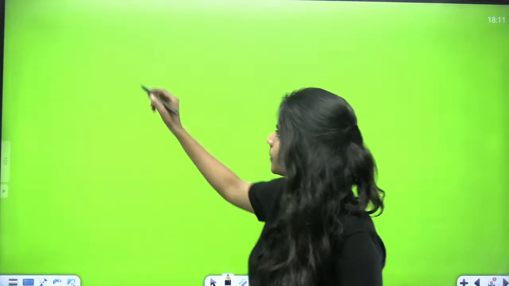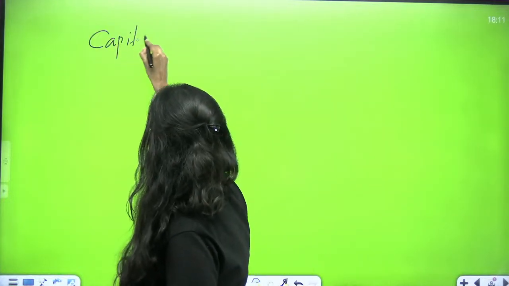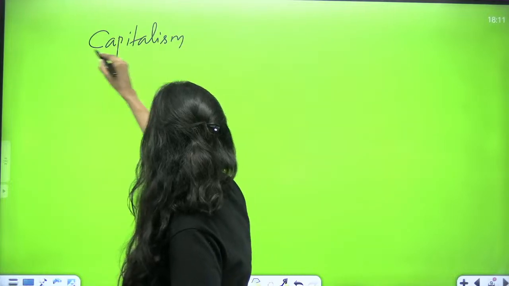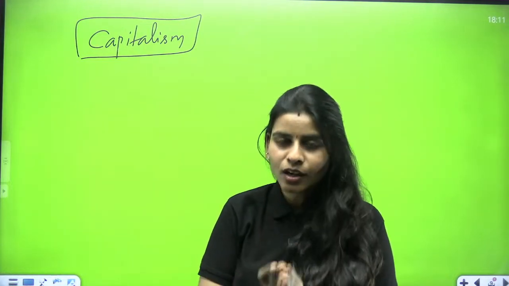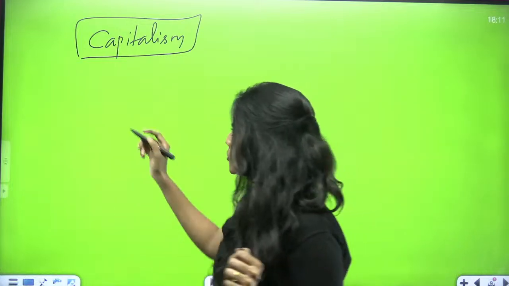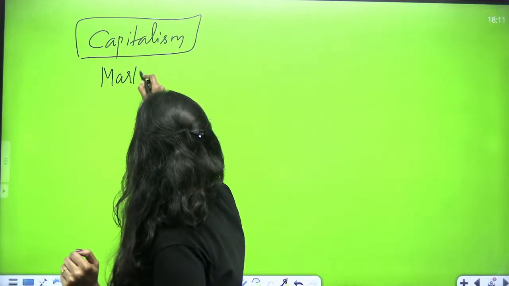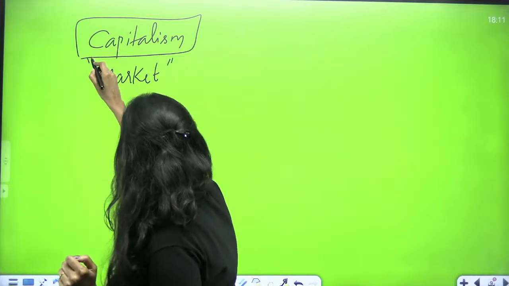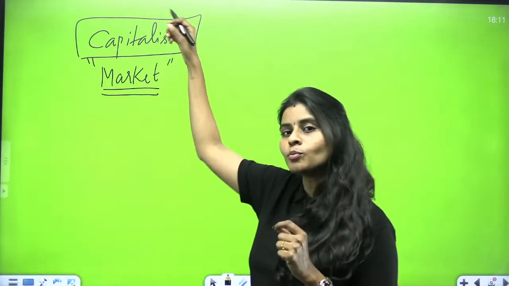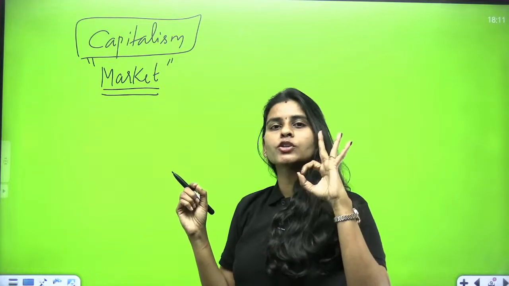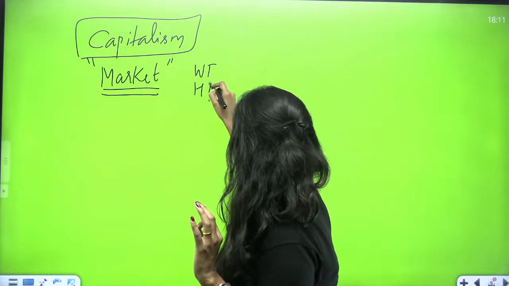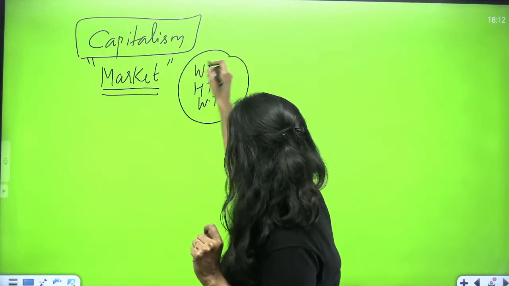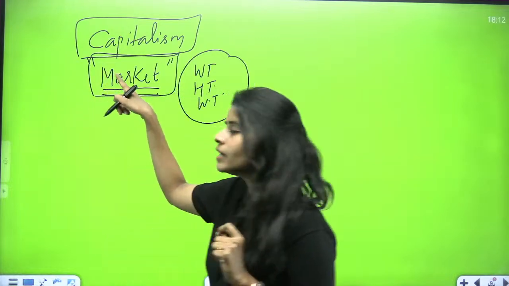Okay, so starting from capitalism, remember those three questions, right? What to produce, how much to produce, and to whom to produce. In capitalism, we have these three questions to be answered by the market without interference of the government. So, what do I mean here? In the countries which follow the capitalist model of economic system, the three important economic questions of what to produce, how much to produce, and to whom to produce will be decided by the market. So what is meant by market here?